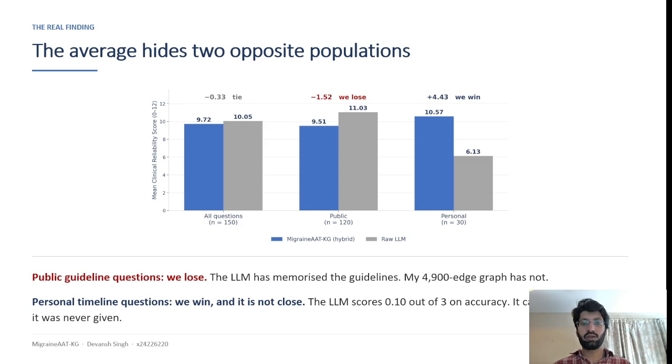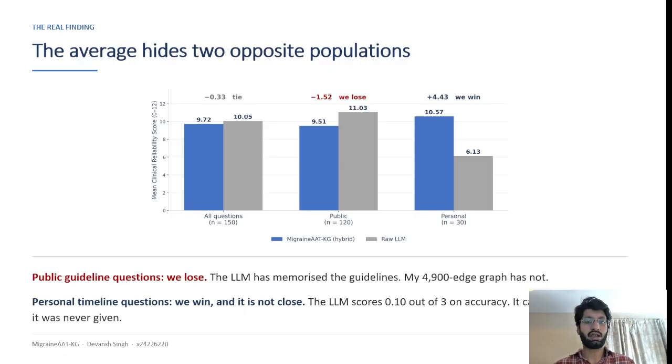On the 120 public questions, I lose by 1.54, and that is a real loss. I reported it. The LLM has memorized a lot of headache guidance and answers smoothly. My graph has under 5,000 edges, so it does not cover as much. When my retrieval misses, my system refuses to give an answer.